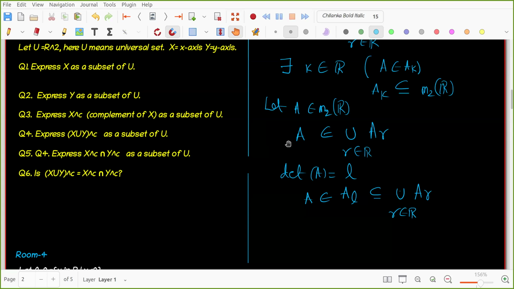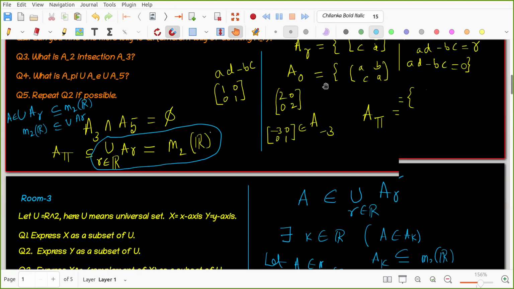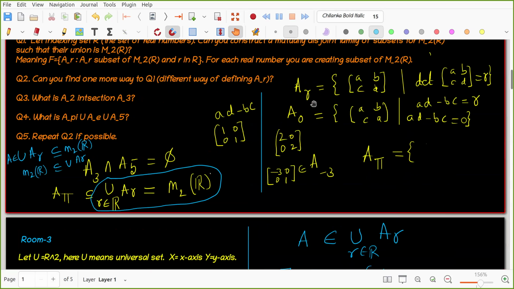Yeah, this is a little tough question, but even then it is better to have it, because we need to respect the people who came up with the setting determinant and all. Okay. These are family of sets, right? With the indexing set being the real numbers. Each real number gives one subset M2 of R.